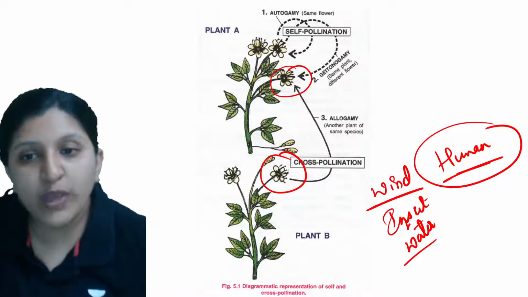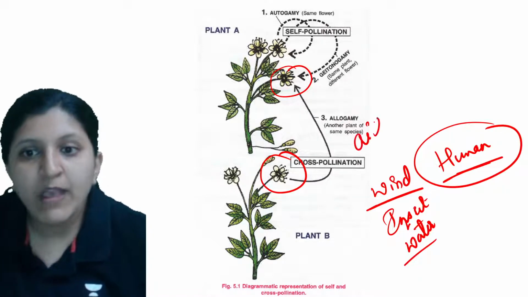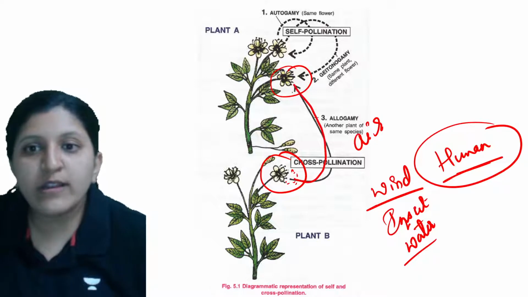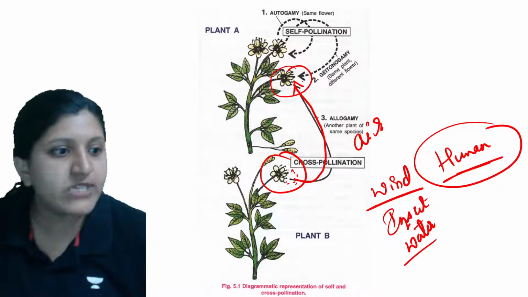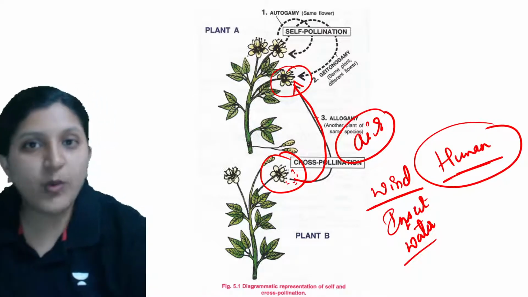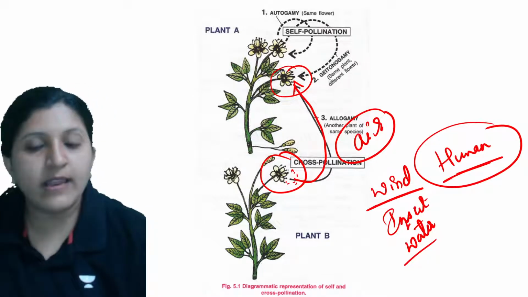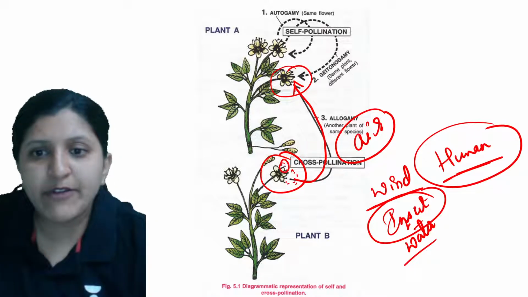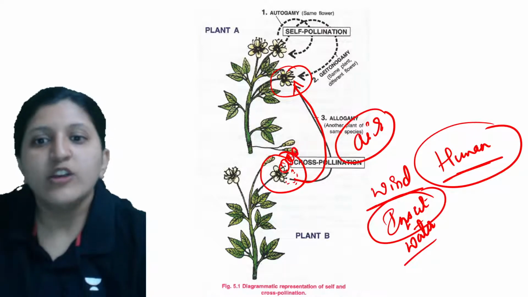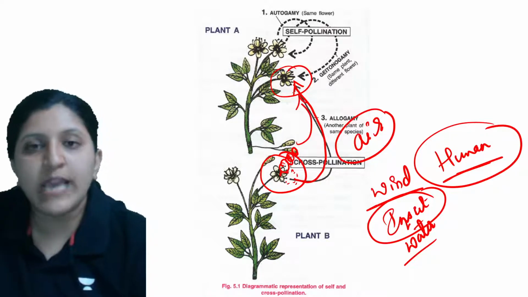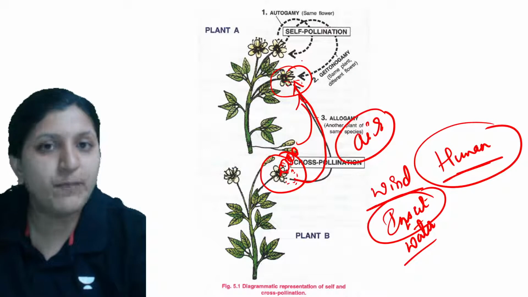If it is going through the wind, the pollen grains released here can reach the stigma of this flower through the air. Or it can be through an insect. Let's say one insect comes here, collects the pollen grain, then goes to the other flower and drops the pollen grain there.